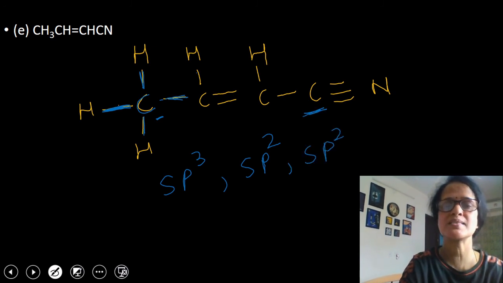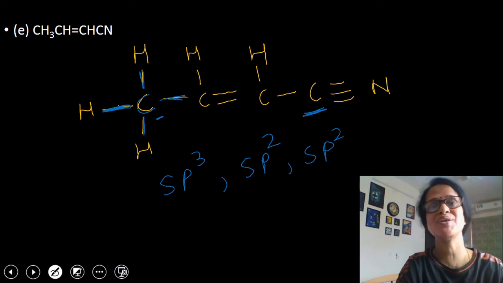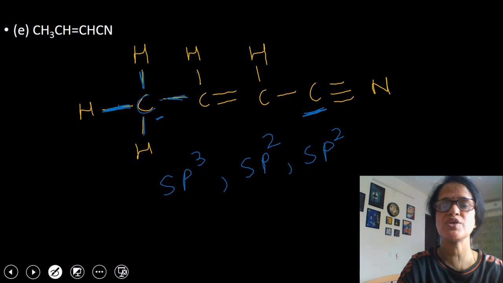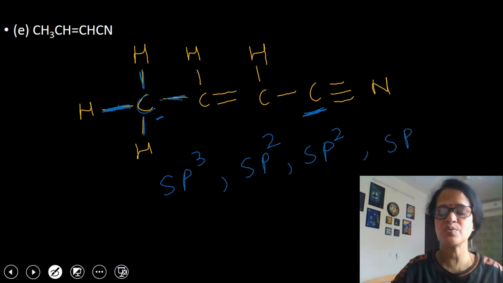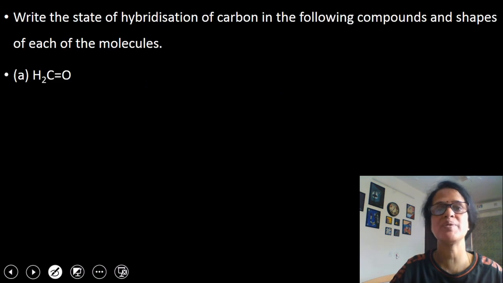Now look at the last carbon atom. This is attached only to 2 other atoms: left side carbon, right side nitrogen. The state of hybridization will be sp. Whenever carbon atom is attached to 2 other atoms, the state of hybridization will be sp.